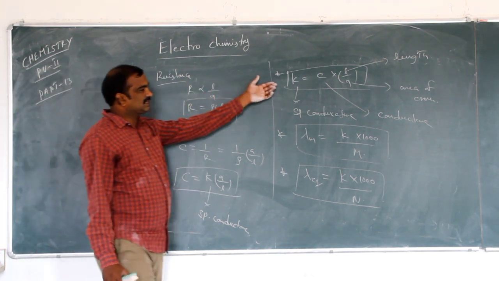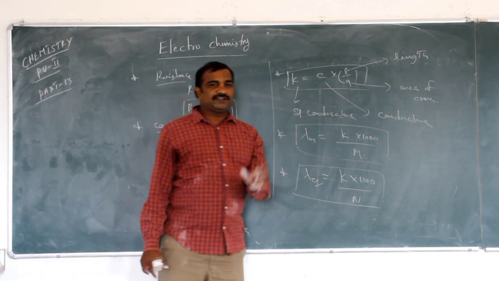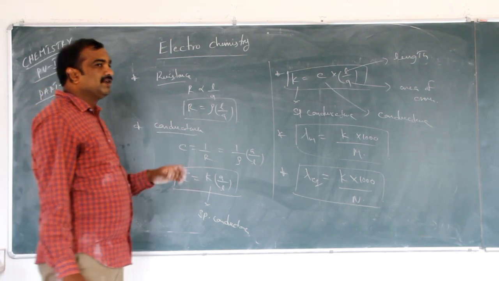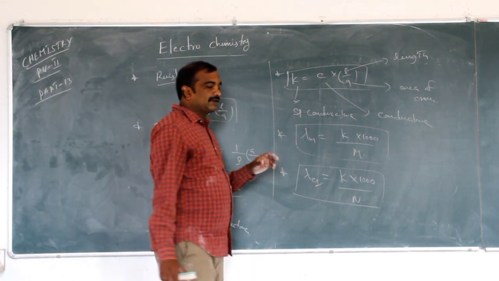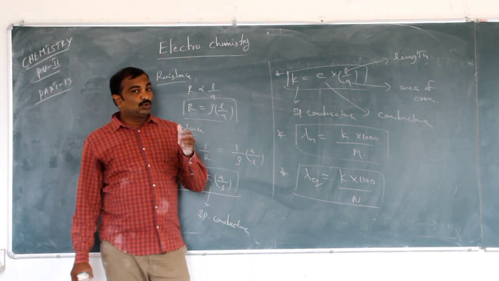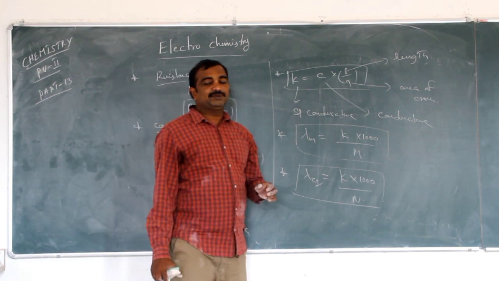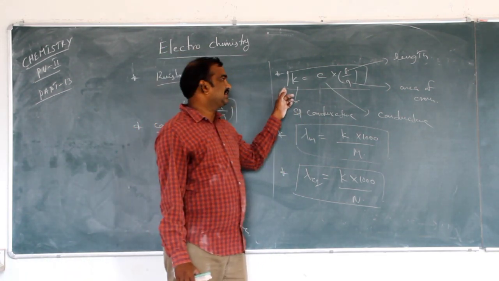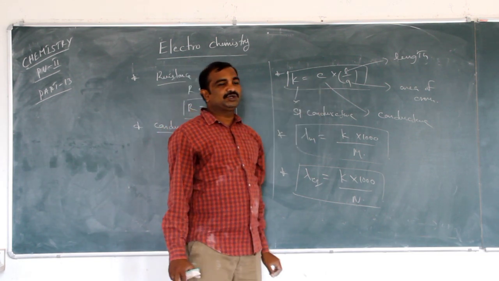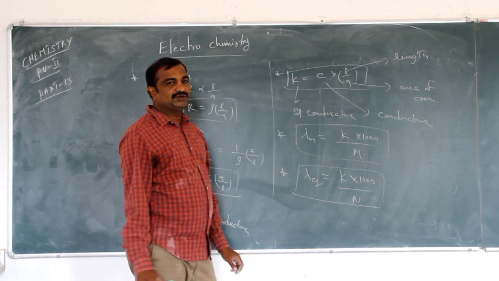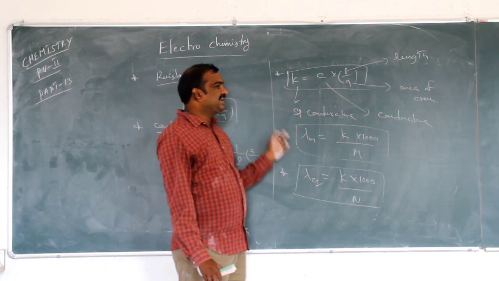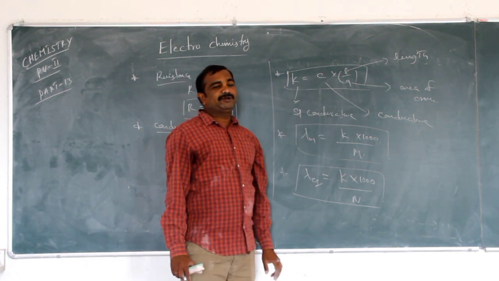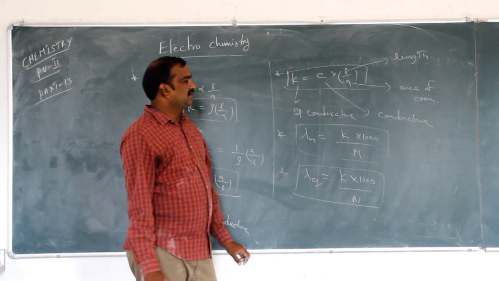So when you come to specific conductance, how can you define it? Specific conductance is the conductance and length between the two electrodes per unit area. The mathematical expression can be written as K is equal to C into L by A. So what is K here? K is specific conductance and C is conductance. L is the length between the two electrodes and A is the area of cross section.